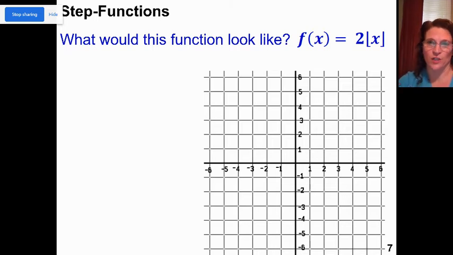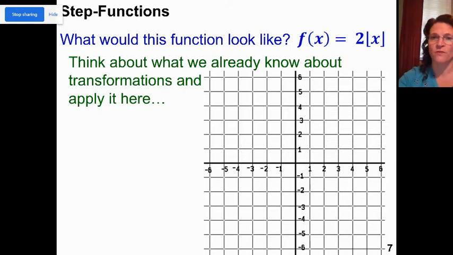So what would this function look like? f of x equals 2 times the floor of x. Now when I'm multiplying x squared by 2, what does that do? It stretches it. If I multiply x by 2, what does it do? It changes the slope. So what do you think multiplying 2 by the floor of x is going to be?